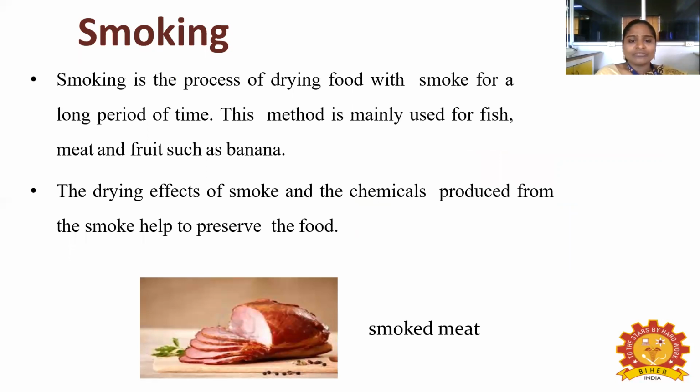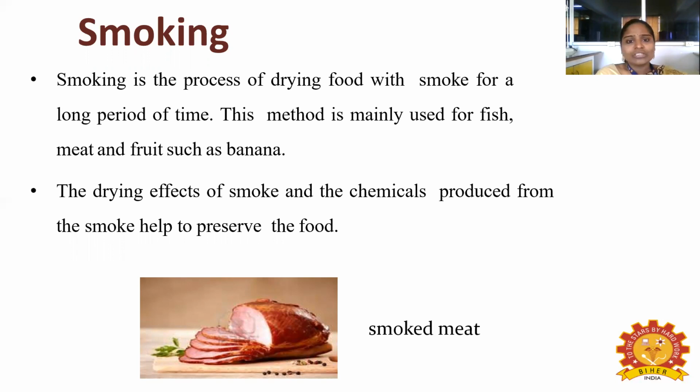Smoking is the process of drying food with smoke for a long period of time. This method is mainly used for fish, fruit, meat, etc. The example given for fruit is banana. So smoking means the process of drying food with smoke for a long period of time.